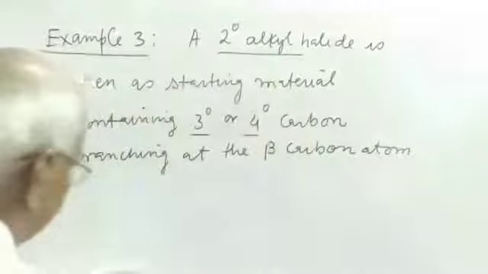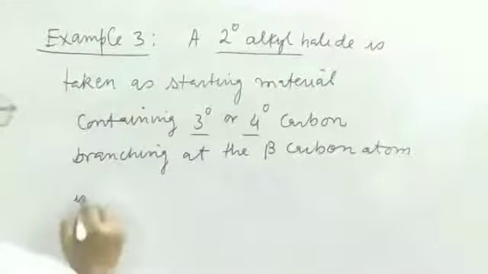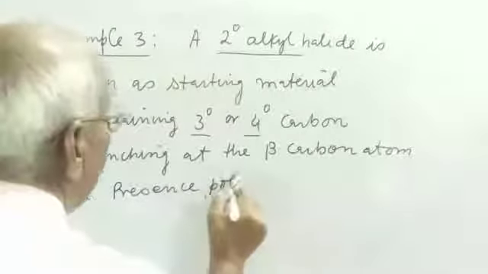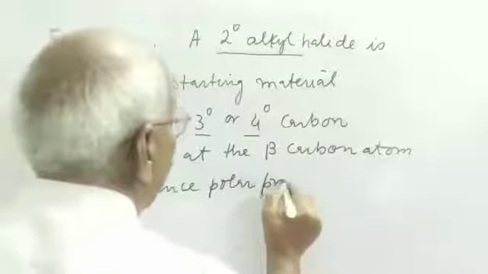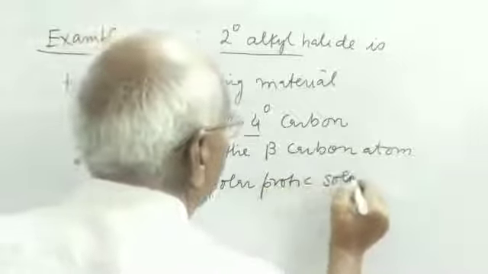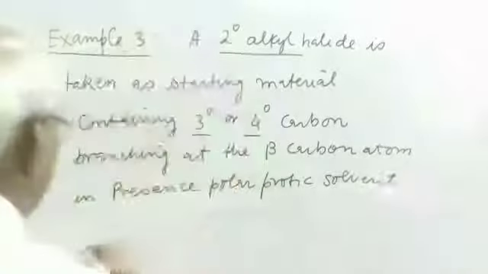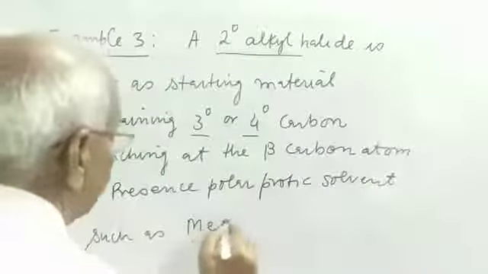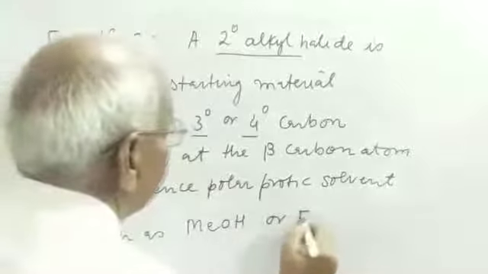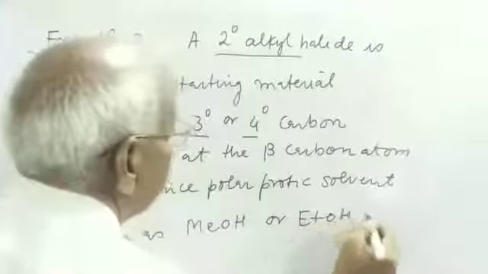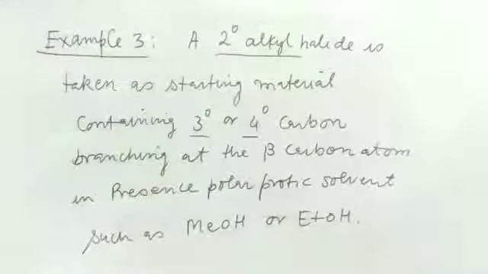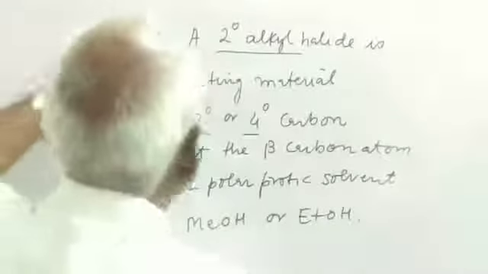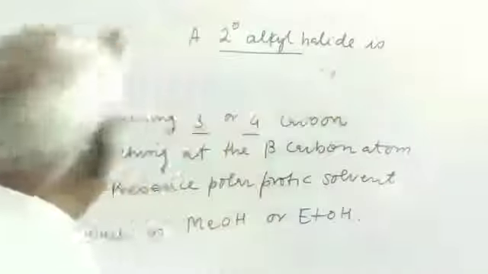in presence of polar protic solvent such as methanol, MeOH, or ethanol, EtOH. Other protic solvents may be chosen also. So in this case, you see the compound.